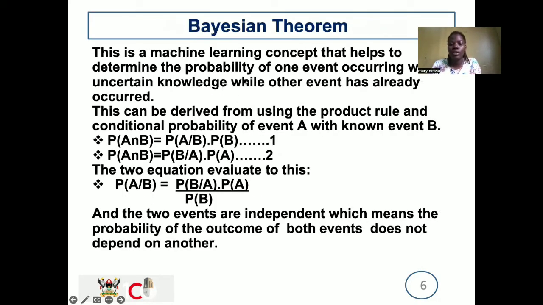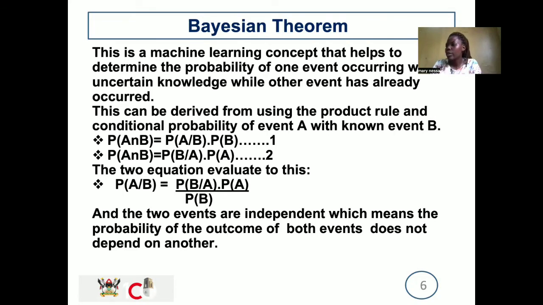We have the Bayesian theorem. This is a machine learning concept that helps to determine the probability of one event occurring with uncertain knowledge while the other event has already occurred. This can be derived using the product rule and the conditional probability of event A with unknown event B. This theorem can be put into layman's language. For example, we are considering the probability of another event occurring given that an event has already occurred.